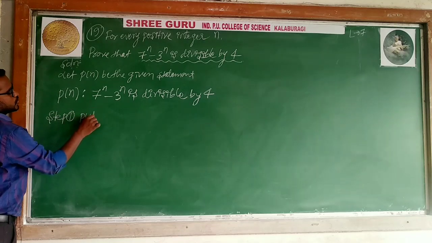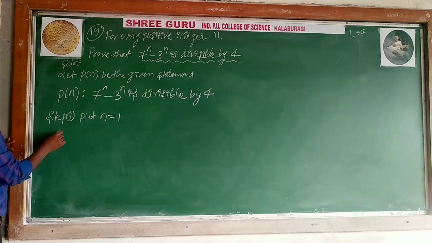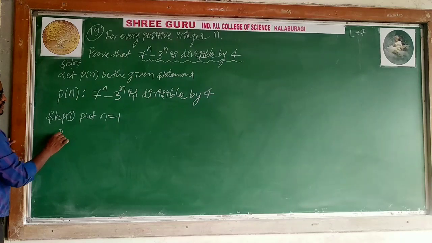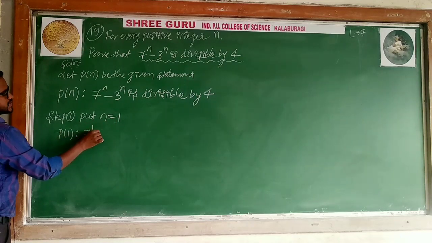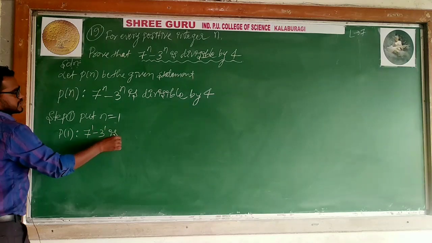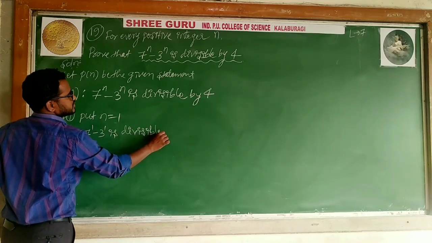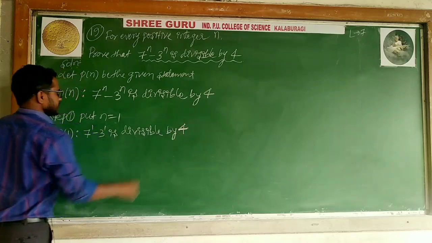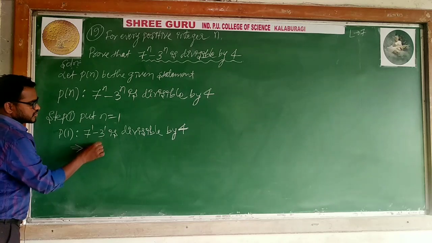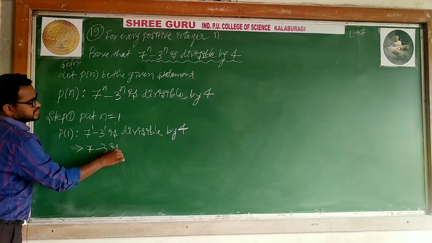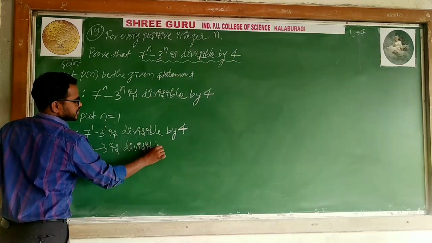Put n is equal to 1. Once you check, step 1, P of 1 is 7 to the power 1 minus 3 to the power 1 is divisible by 4. Listen to me, I am carrying this statement. 7 to the power 1 is 7, minus 3 to the power 1, which is 3, is divisible by 4.